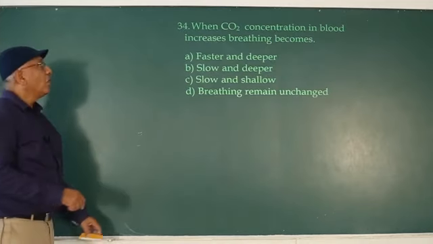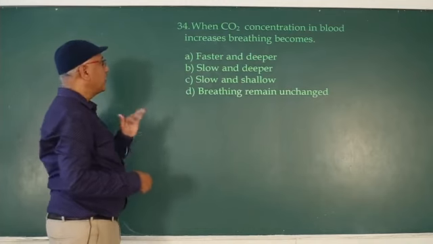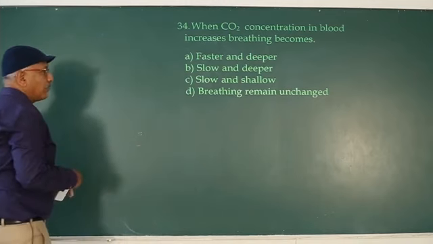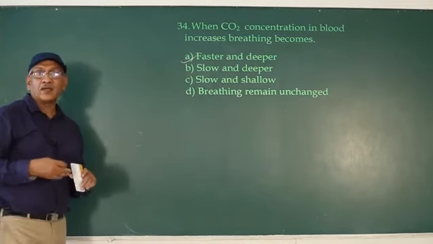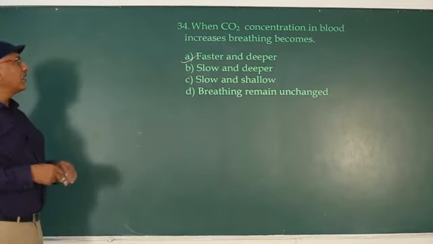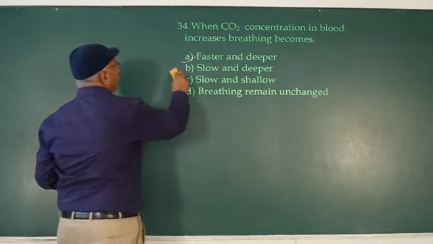Next question is, when carbon dioxide concentration in blood increases, breathing becomes faster and deeper. So that is correct. To eliminate high carbon dioxide concentration, breathing becomes faster and deeper.